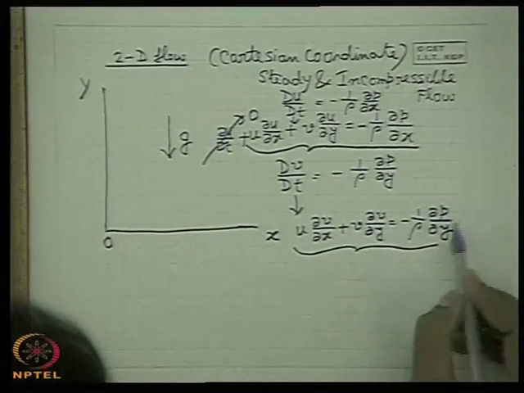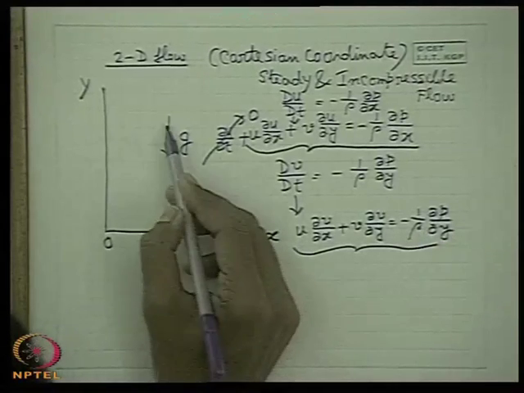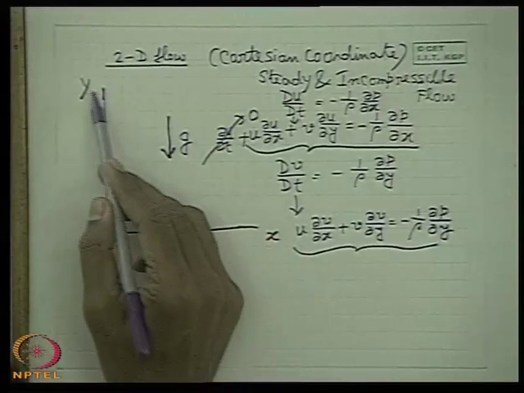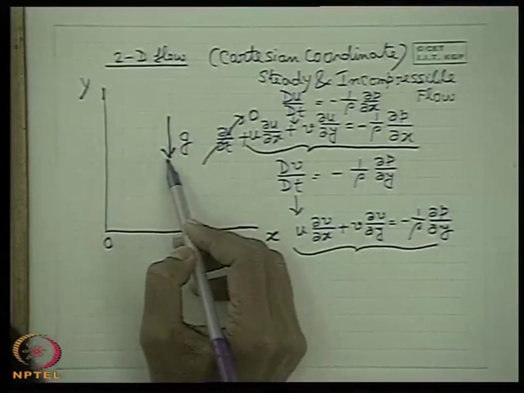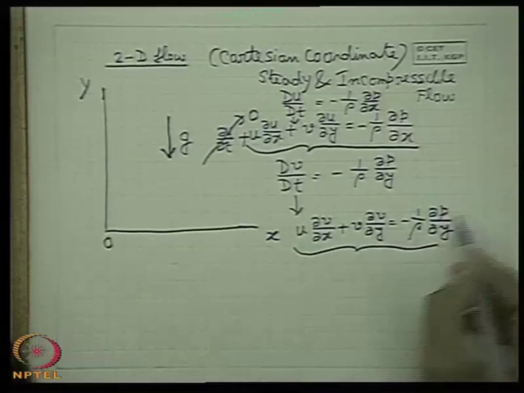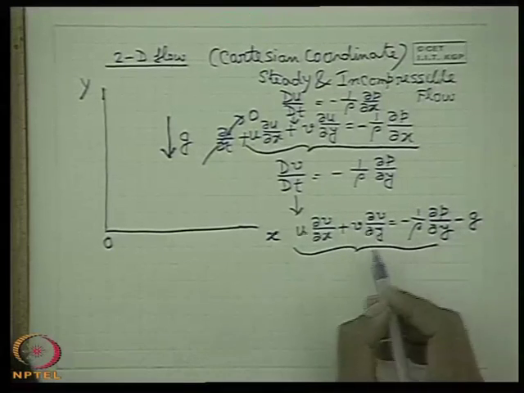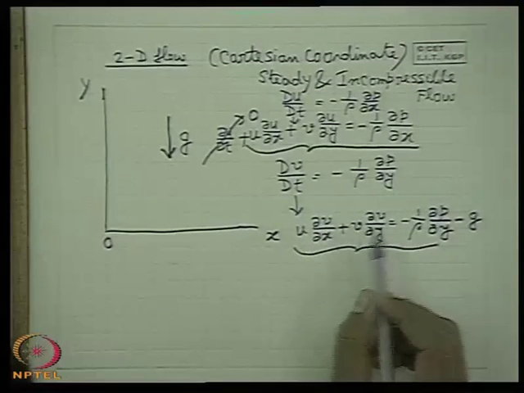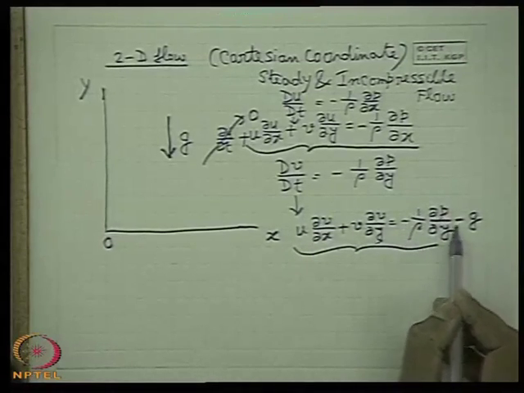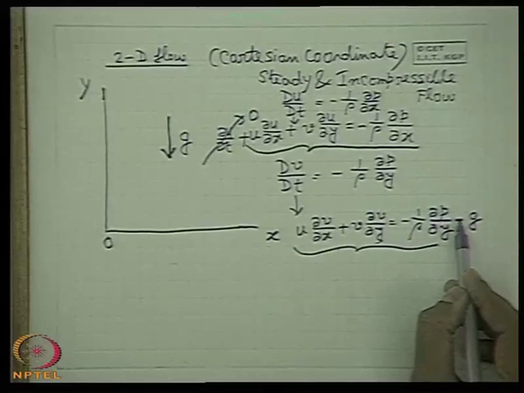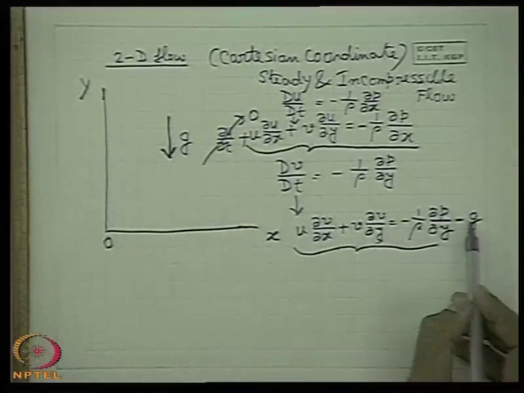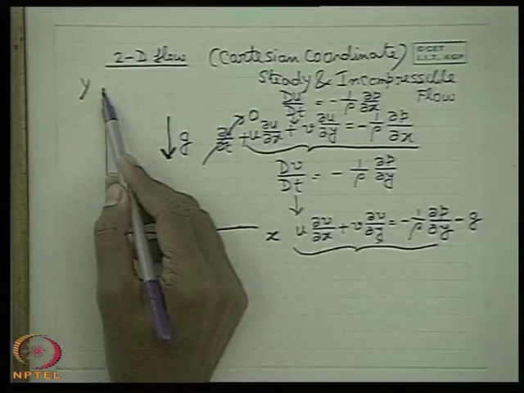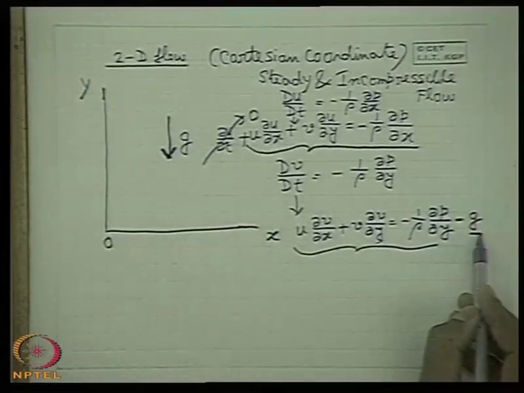Cartesian coordinate system. Of course, here I am wrong. Minus 1 upon rho del p del y, and here g is also acting. We have considered the y-axis such a way that vertically upwards is positive, so g is in the negative direction. So a body force term will come, which will be minus g, because these are forces per unit mass; the left hand term is the acceleration per unit mass. The first term on the right hand side is the pressure force per unit mass. Per unit mass the body force will be minus g. Why minus? Per unit mass it will be mg divided by m, and it is in the negative direction of the positive y-axis, therefore minus g. This comes as the body force.